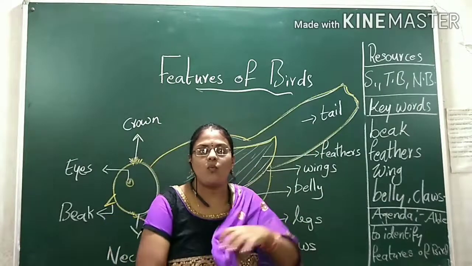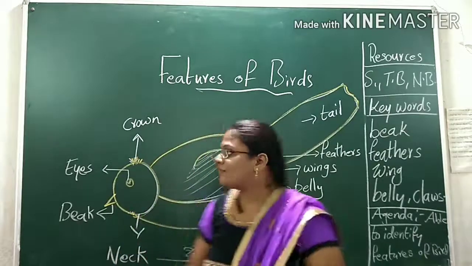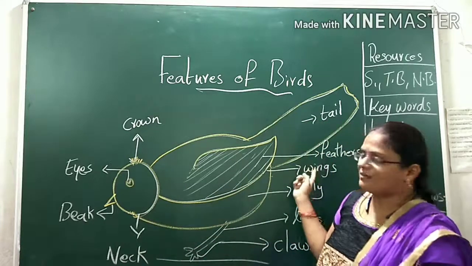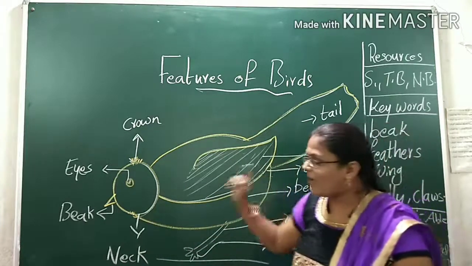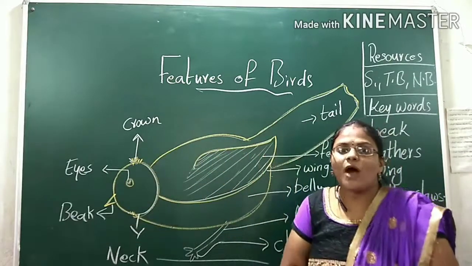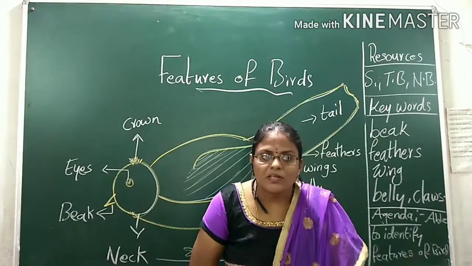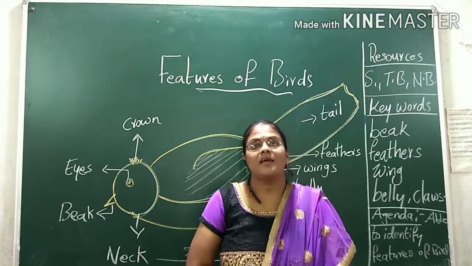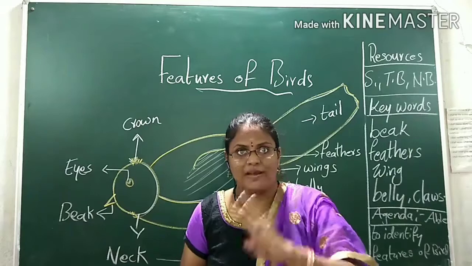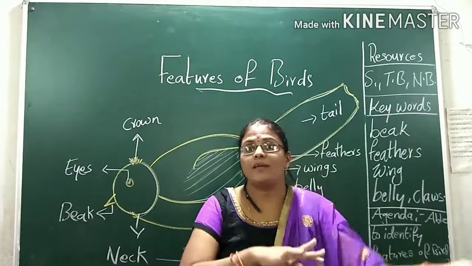Okay, children, now see here, what are the common features of all birds? Means all birds have a beak, feathers and wings. Isn't it, children? Now tell me what makes birds look different from other animals? Yes, birds have two legs, but animals have four legs. And now tell me how birds are different from other birds.